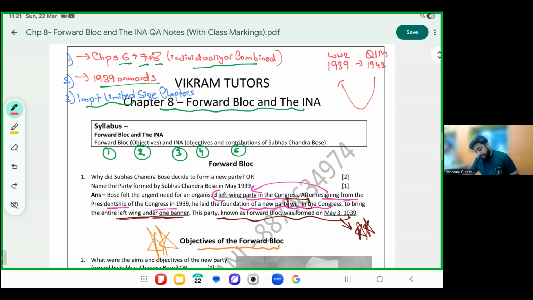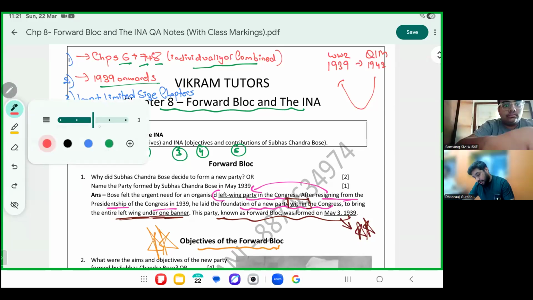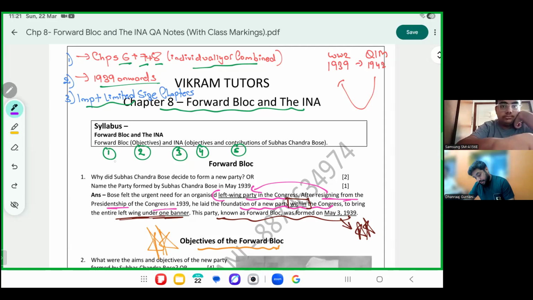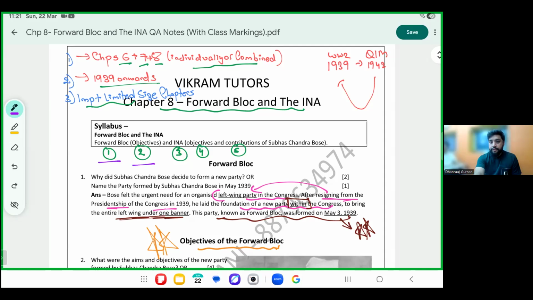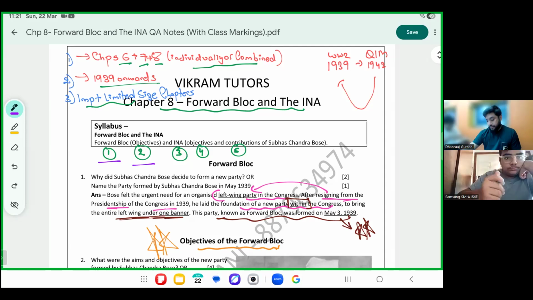Okay, let's see this. We learn about 5 answers in forward block. Forward block, its objectives, forward block formation, INA, as well as objectives of INA and contribution of your leader called Subhash Chandra Bose.